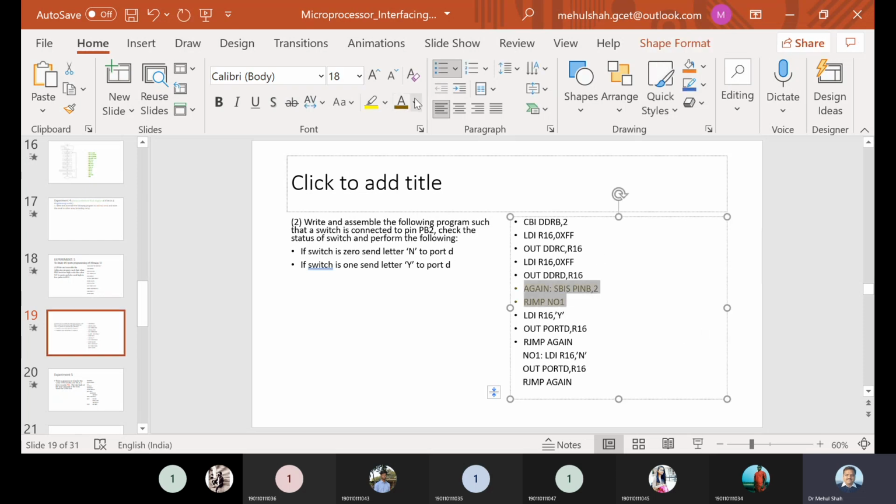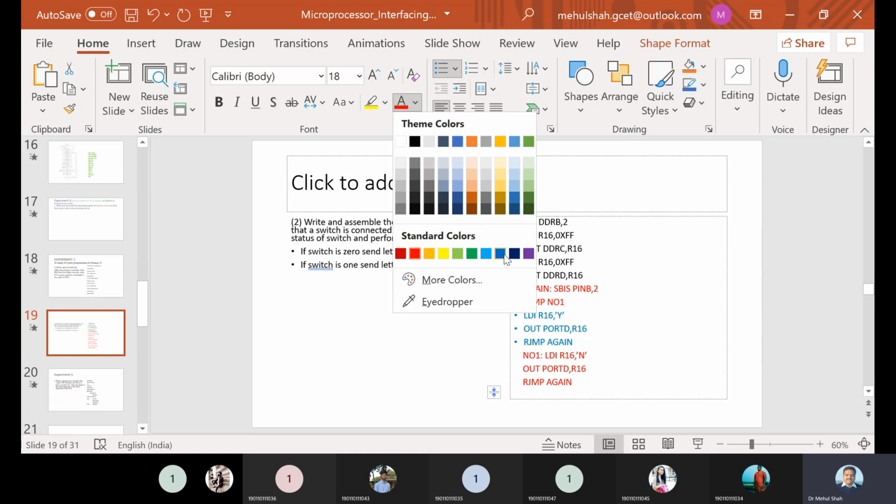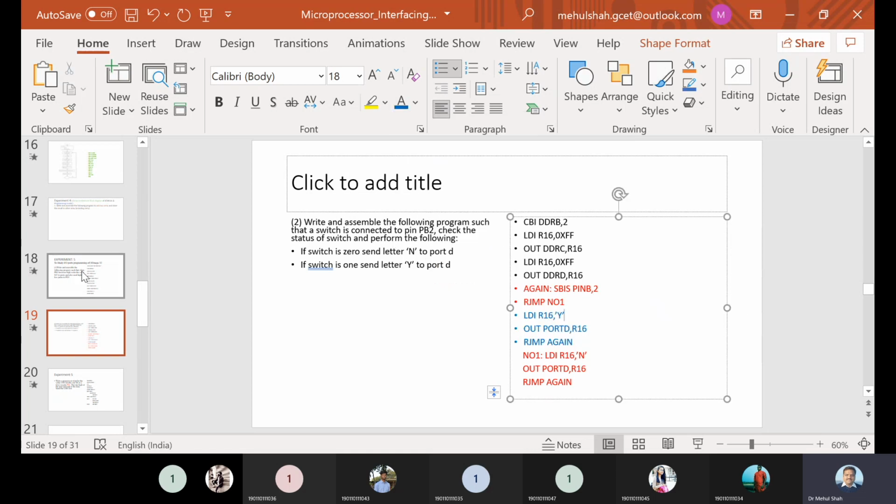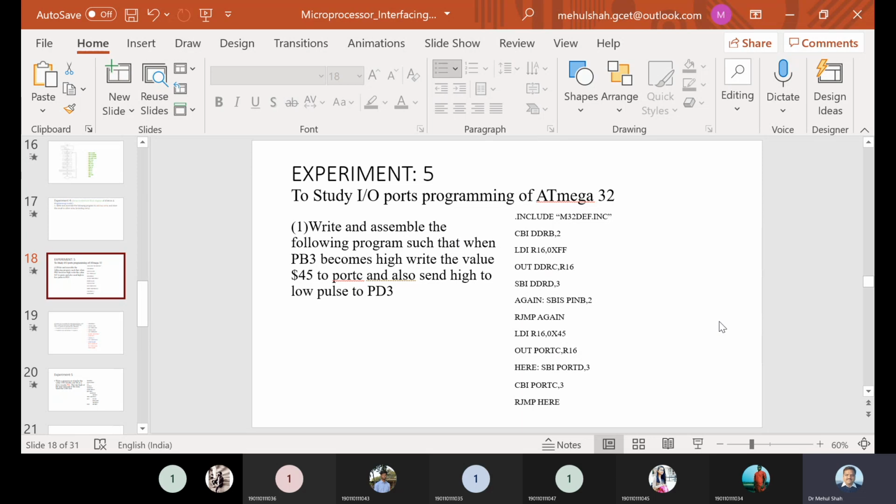This program has an important feature: unless port B pin number 2 is changed, the program will stay in the loop, and at that time it will initially be displaying N, and whenever it comes out of the loop, it will display Y. This is the feature of the program.